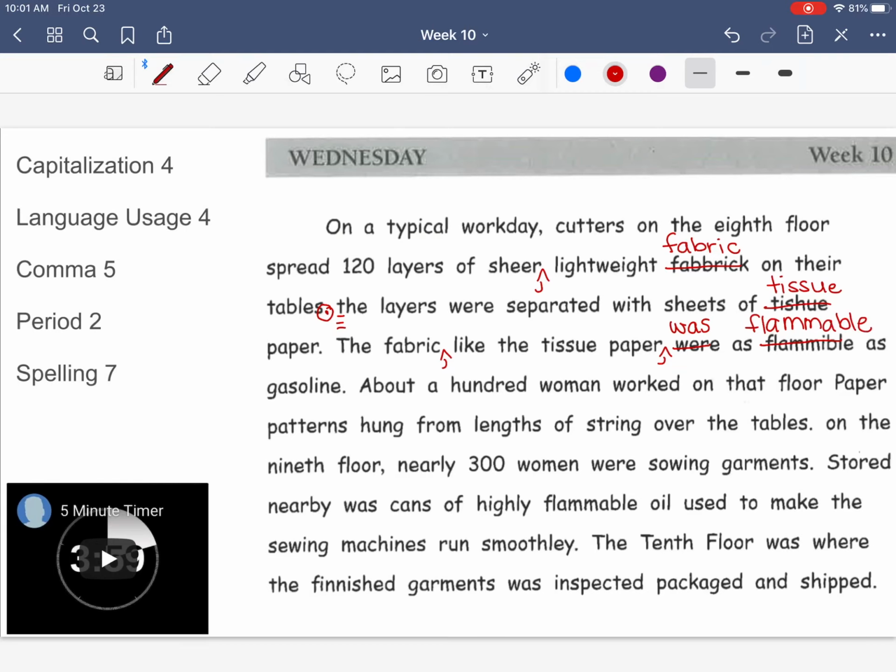My next sentence, about 100 women worked on that floor. All right, that ends the sentence right here. I'm going to put a period because my next sentence begins with a capital letter, and that is paper patterns. I also have another usage error, and that's going to be woman. That should be women as in the plural.